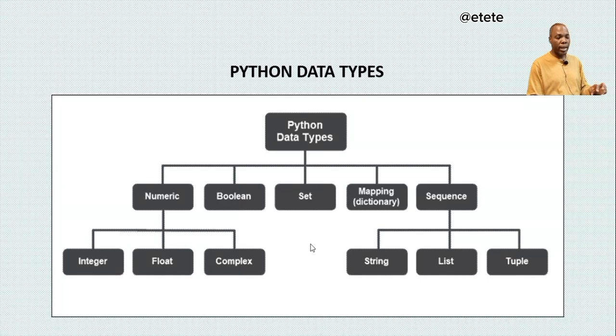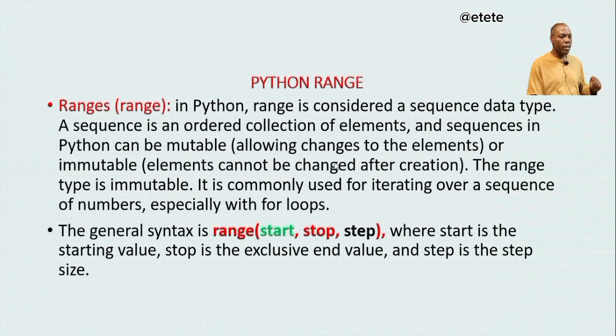So let's quickly look at one of the data types that is not in my list, and that is range. So let's look at range. Now Python range. Range in Python is considered a sequence data type. A sequence is an ordered collection of elements, and sequences in Python can be mutable, allowing changes to the elements, or immutable, where elements cannot be changed after creation. The range type is immutable. It is commonly used for iterating over a sequence of numbers, especially with for loops.